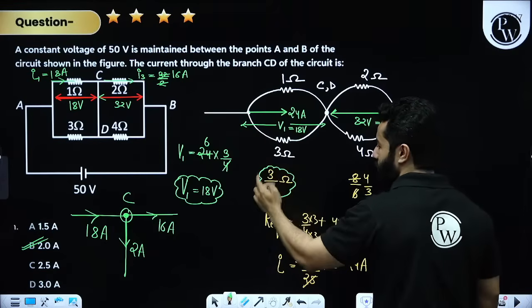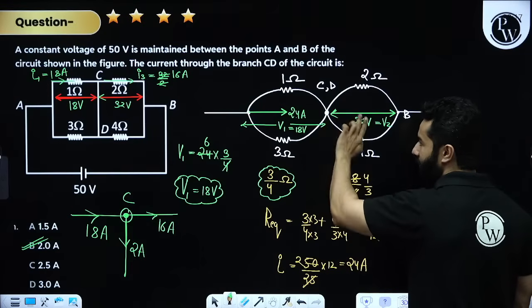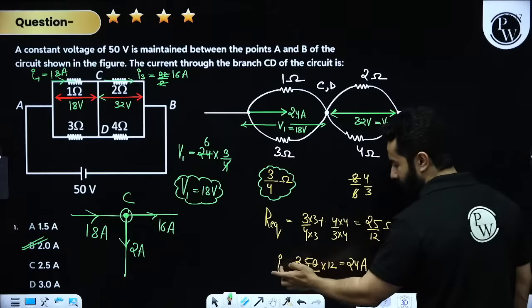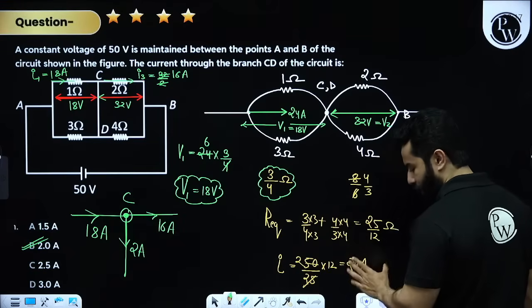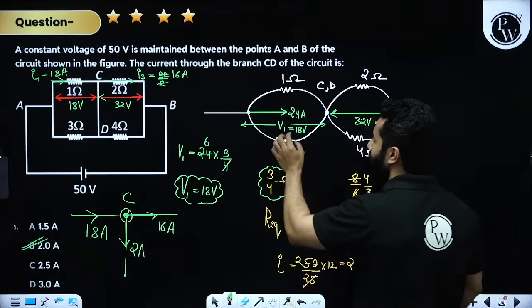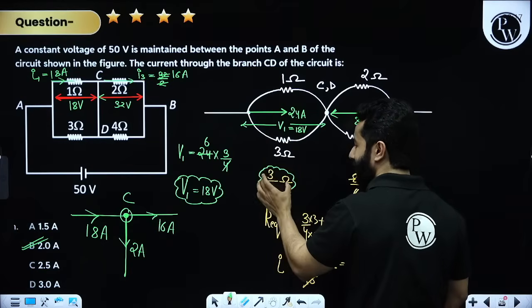1 and 3 becomes 3 by 4. 2 and 4 becomes 4 by 3. These will become in series combination. Series combination, R equivalent comes out to be 25 by 12. Current will become 24 ampere. Clear? Now after this, my dear friend, do you remember that initially instead of 1 and 3 I can write it down as 3 by 4?